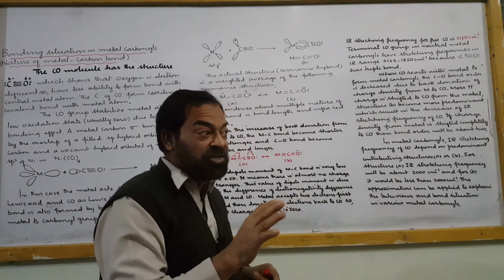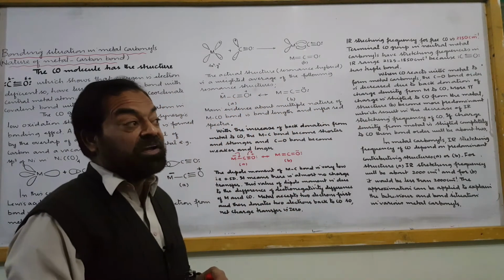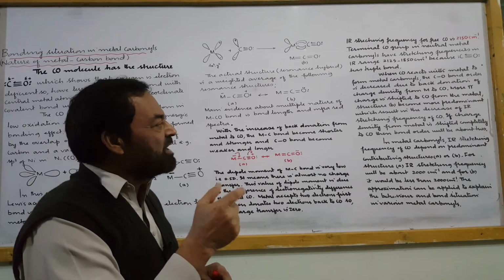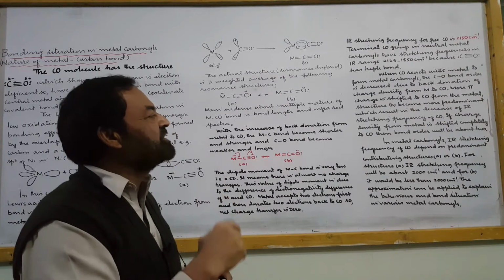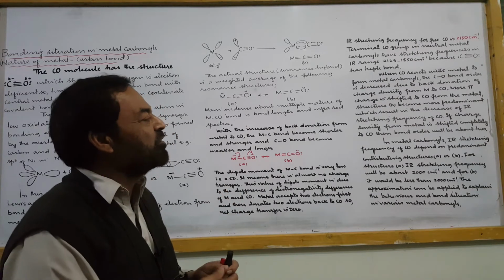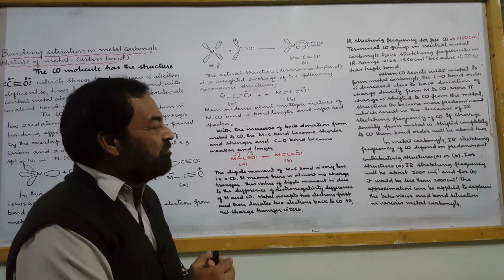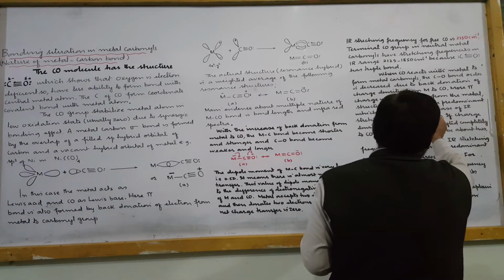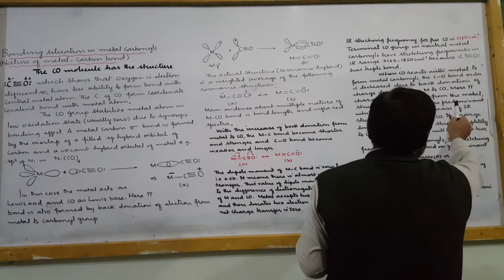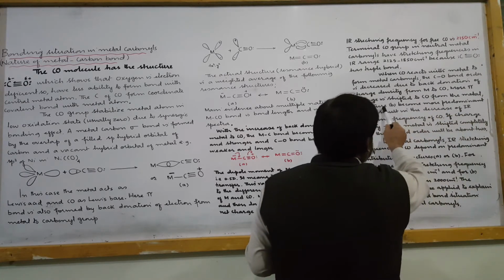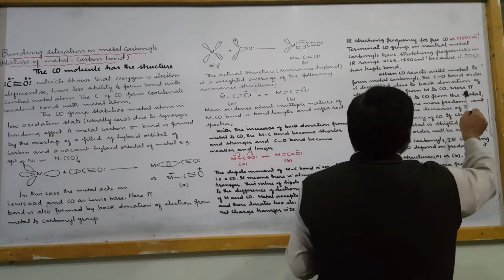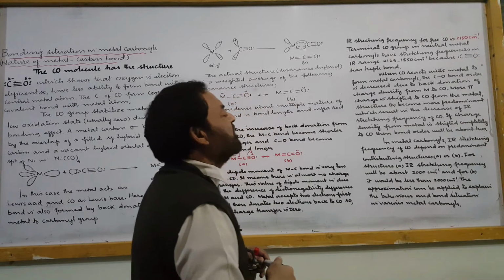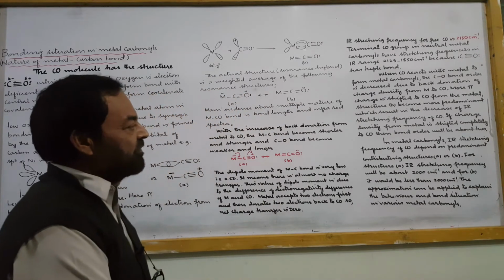The bond order of CO is 3 when it is free, not coordinated with the metal atom. Now its bond order decreases due to the back donation of charge density from metal to carbon monoxide. More pi charge is shifted to carbon monoxide from the metal. Structure B becomes more predominant, which results in the decrease of IR stretching frequency of carbon monoxide.